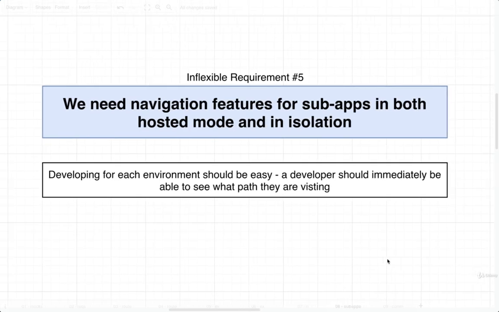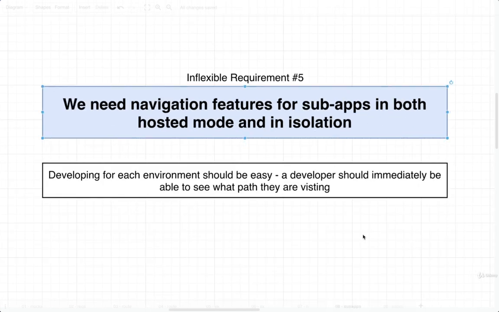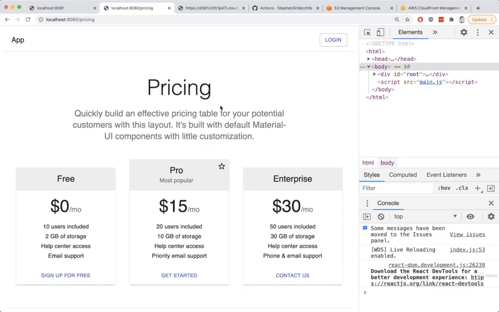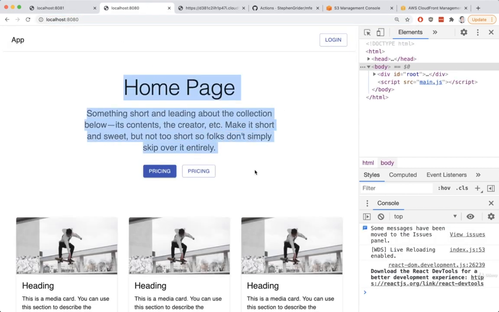Okay, one or two more requirements. Okay, two more. So the fifth big requirement here is that we need to have navigation features in sub apps that are running both in hosted mode and when we are running these in isolation. So in other words, whenever I am running our application, the marketing app, through our container, we need to have some very easy to use navigation stuff. In other words, if I go to localhost 8080, I should be able to see a very specific page from our marketing application appear on the screen.